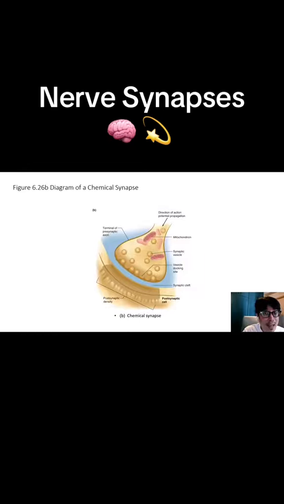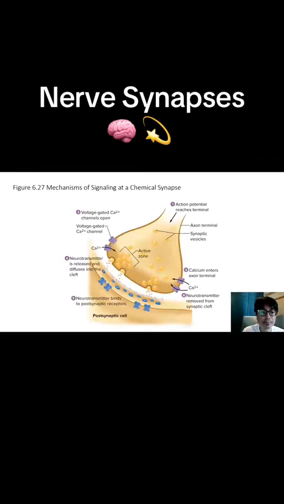At chemical synapses, the presynaptic neuron releases neurotransmitters from their axon terminals, and the neurotransmitters will bind to receptors on the postsynaptic neuron. There are 6 main steps with regards to signaling at a chemical synapse.